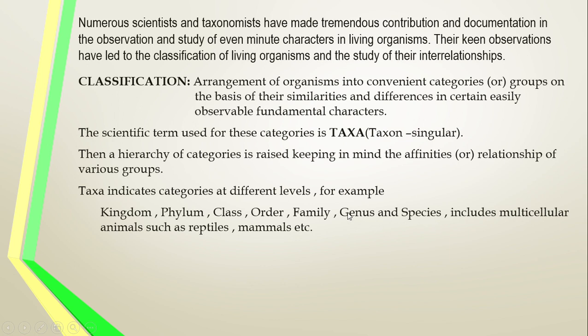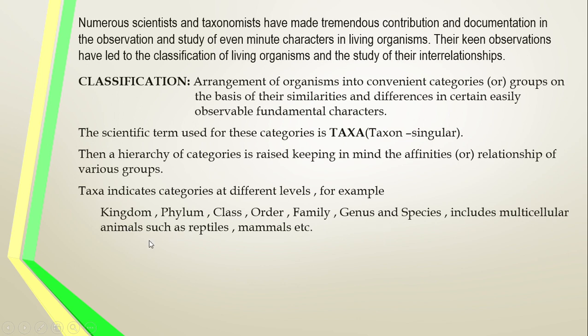Similar species are grouped as the genus. Similar genera are grouped as the family. Similar families are grouped as the order. Similar orders are grouped as the class. Similar classes are grouped as the phylum. Similar phyla are grouped as the kingdom. So these are the various taxonomic levels, various taxa in the hierarchy of taxonomy.